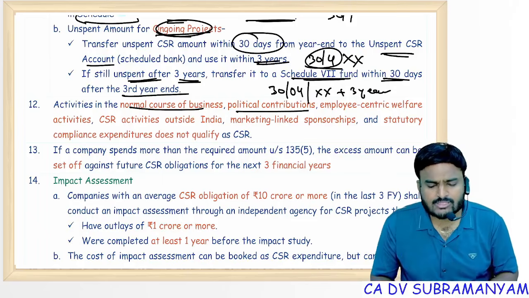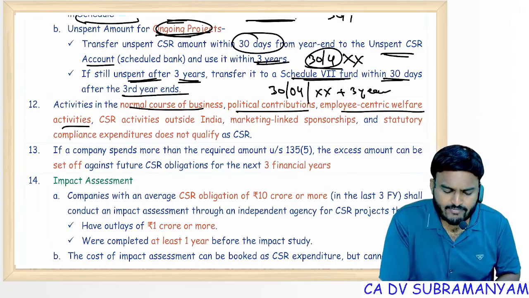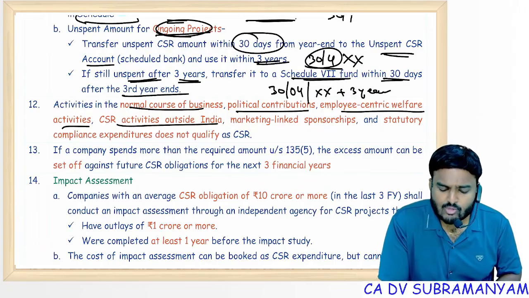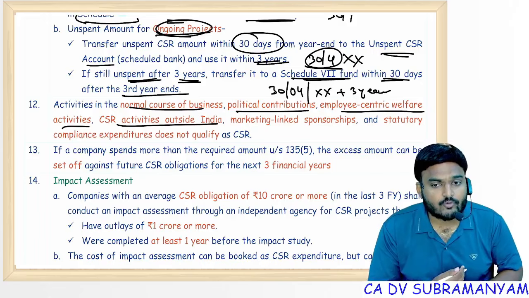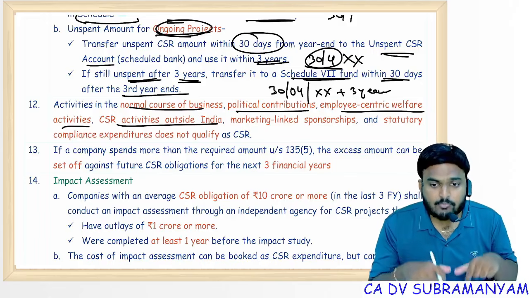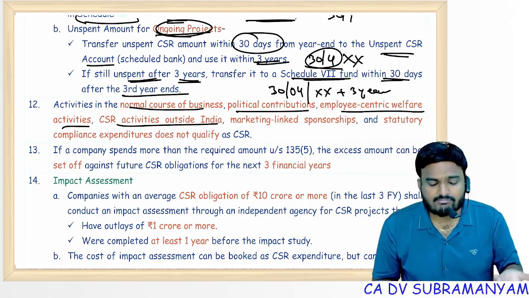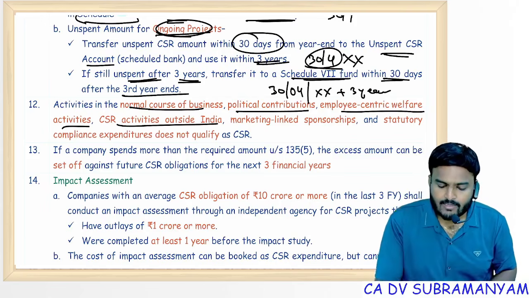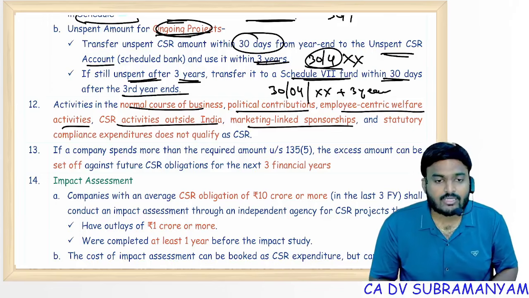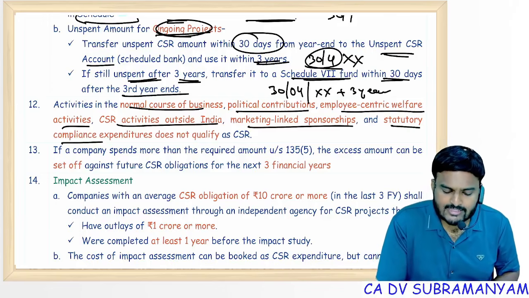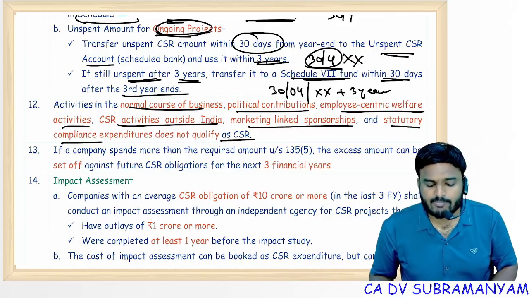Political contributions, ineligible. Employee centric welfare activities, ineligible. CSR activities outside India, ineligible. But if you are training Indian sports personnel outside India to win medals, to participate in the games, then it is eligible. Marketing linked sponsorship, ineligible. Statutory compliance expenditures, ineligible CSR expenditure.